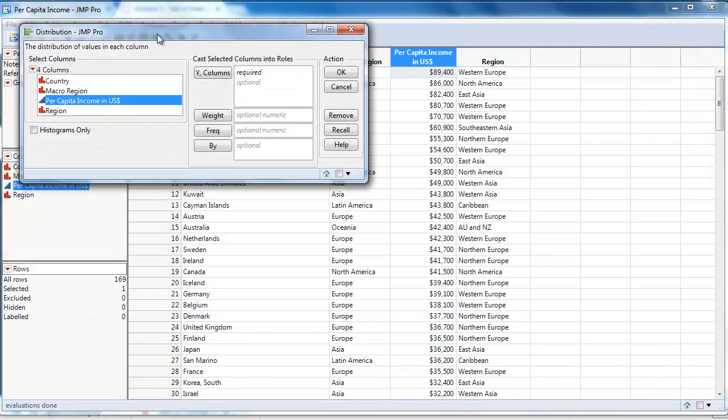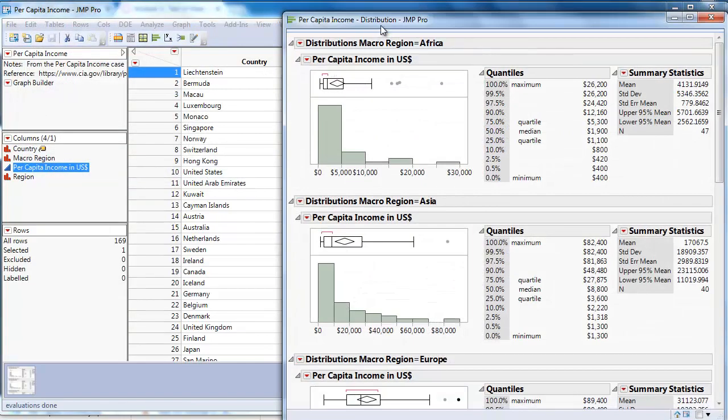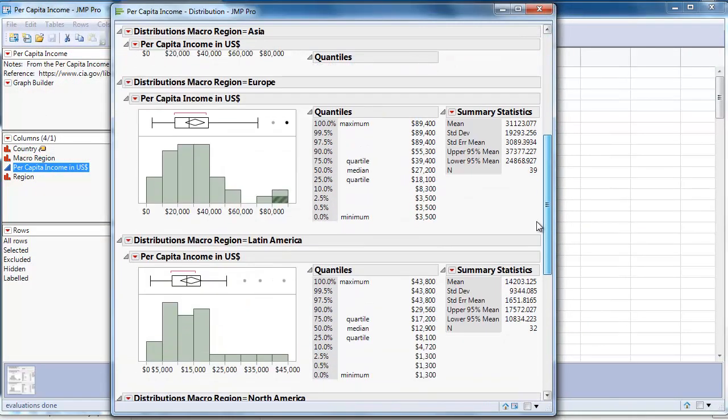If you do the distribution for per capita income by macro region, so drop the macro region into this box, by. It will separate per capita income distribution by macro region. So we do have 6 different distributions.